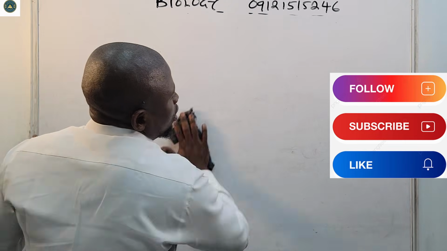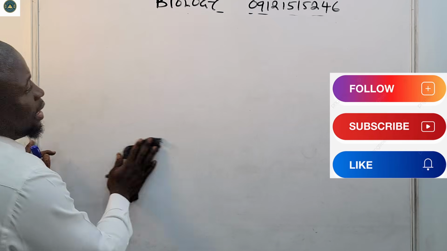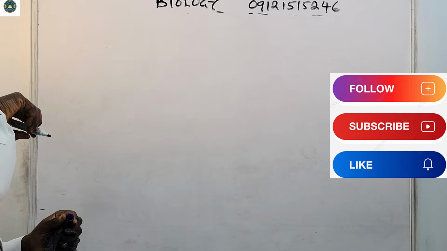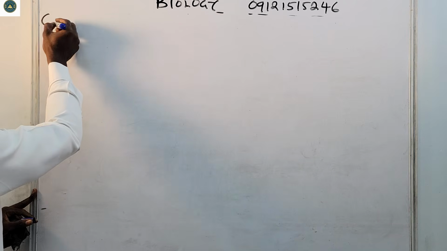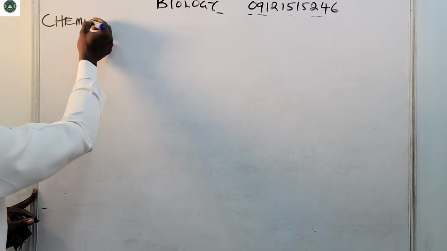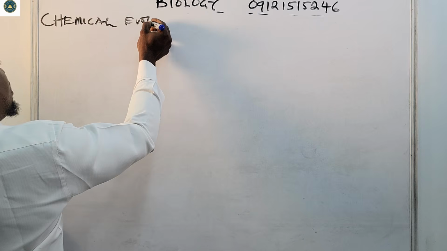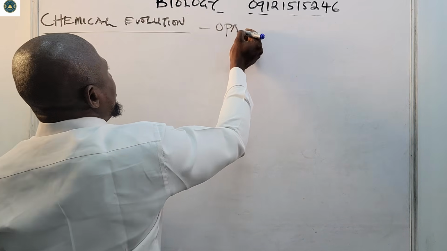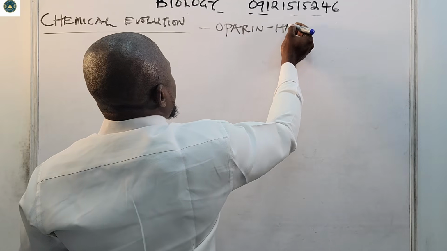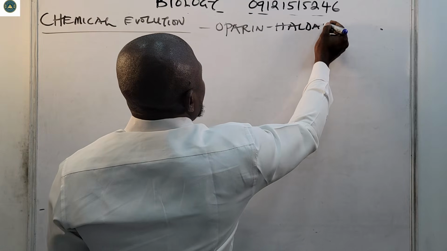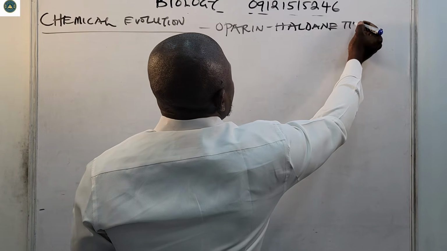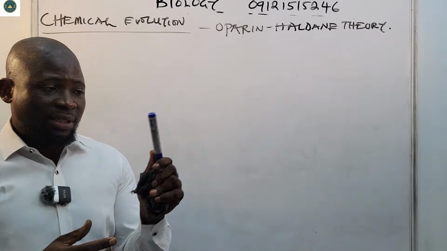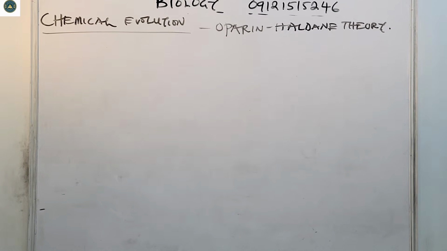All right, so that is that for that. Now let us look at chemical evolution. That's the Oparin-Haldane theory. Chemical evolution, by Oparin and Haldane. So that is the Oparin-Haldane theory.